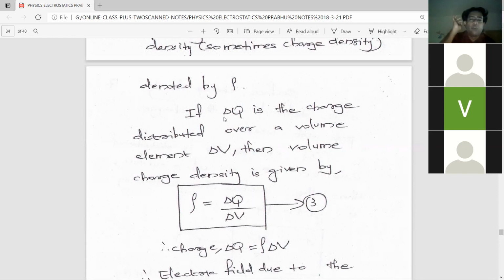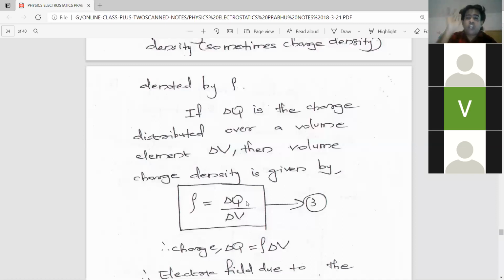If delta Q is the charge distributed over a volume element delta V, because here the charge is concentrated on a three-dimensional body like a metallic sphere or cube, then the volume charge density rho is defined as delta Q by delta V. Why?